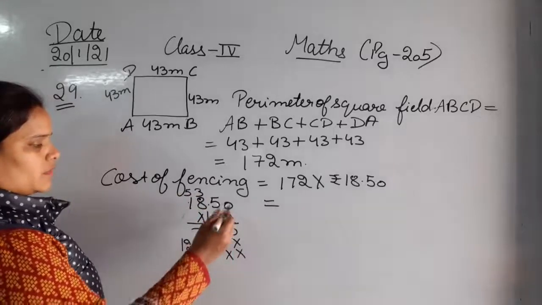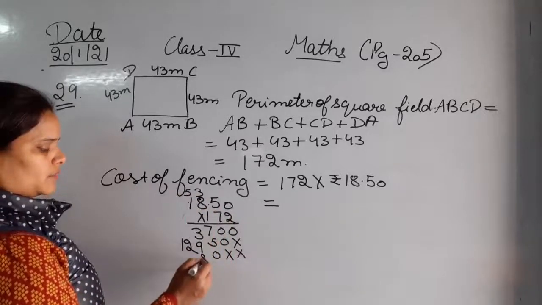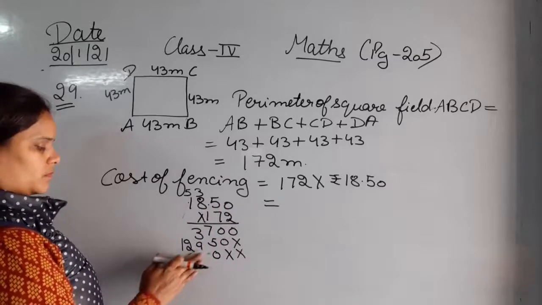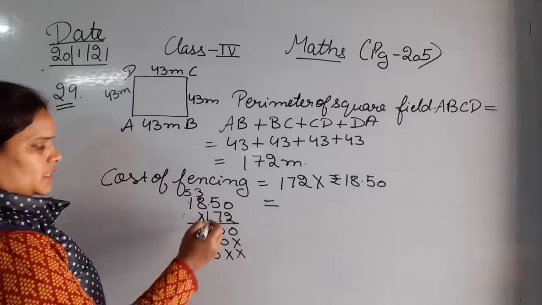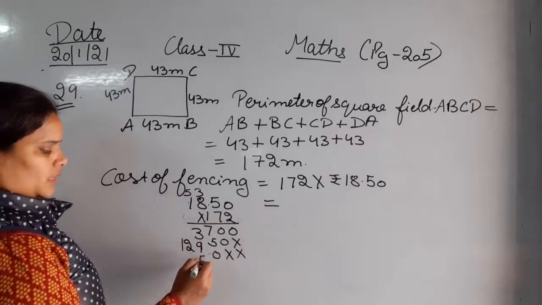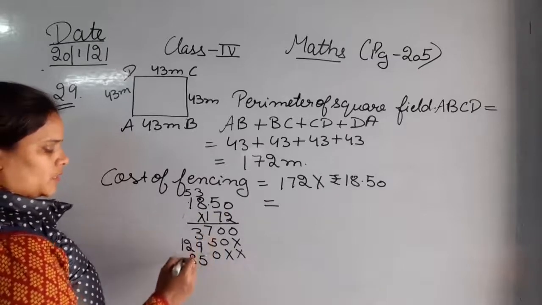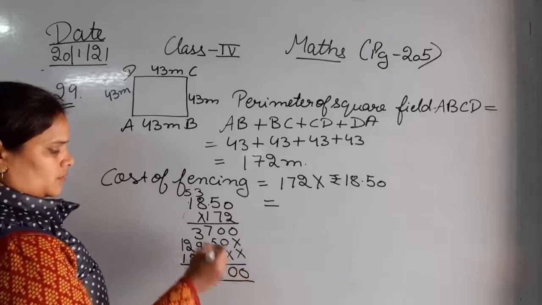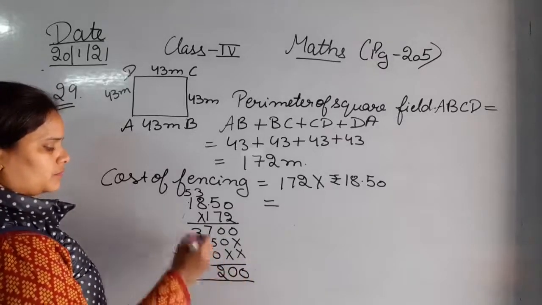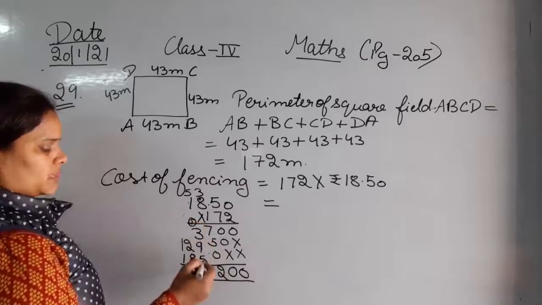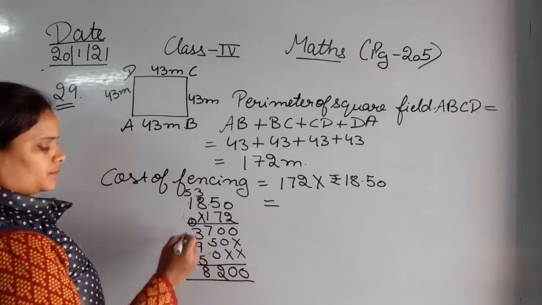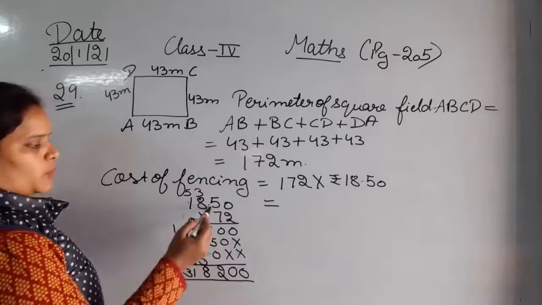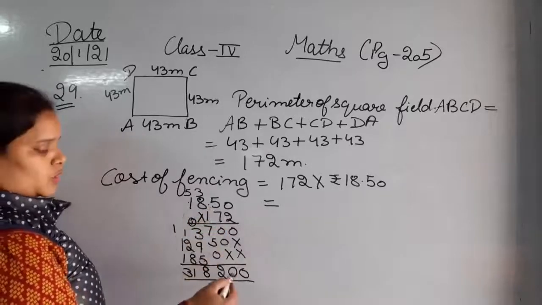Next 1 zeros are 0, 1 5s are 5, 1 8s are 8 and 1 1s are 1. Let's add them all. 0 0, 7 plus 5 12, 9 plus 1 10 plus 5 15 plus 3 18, 1, 8 plus 2 10 plus 1 11, that is 3.